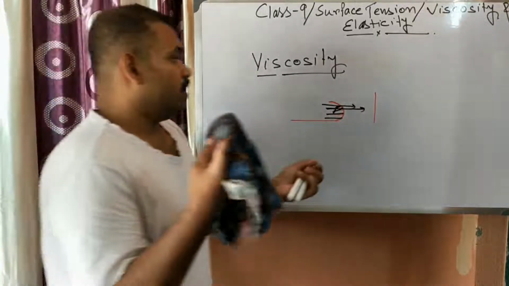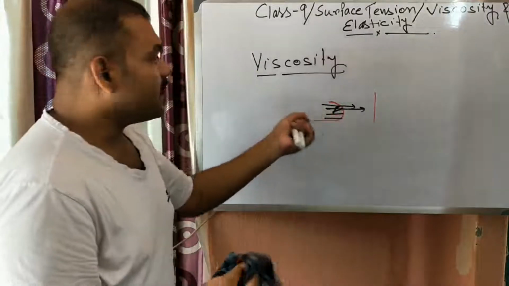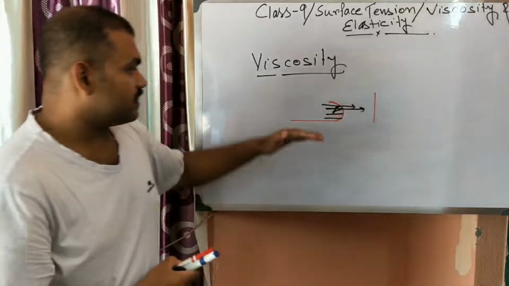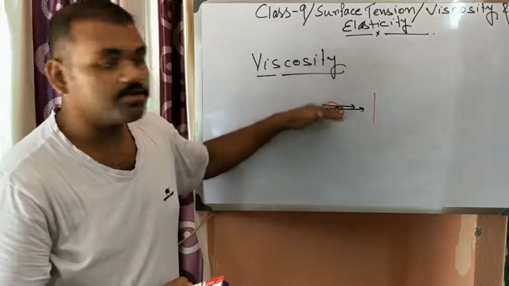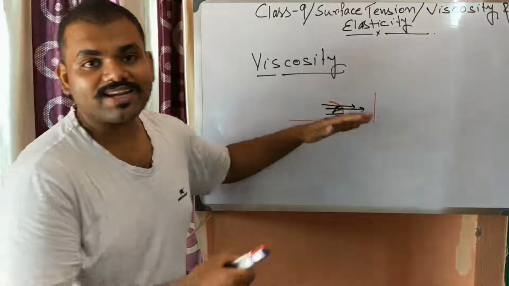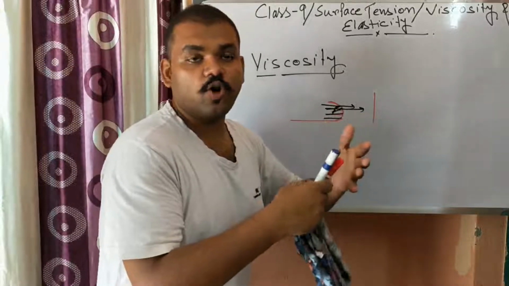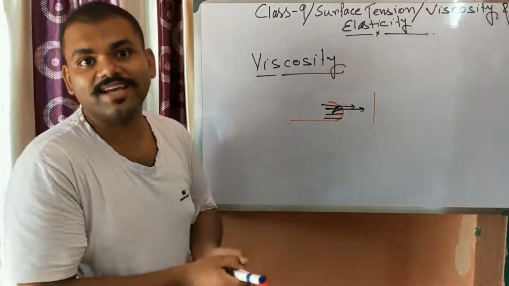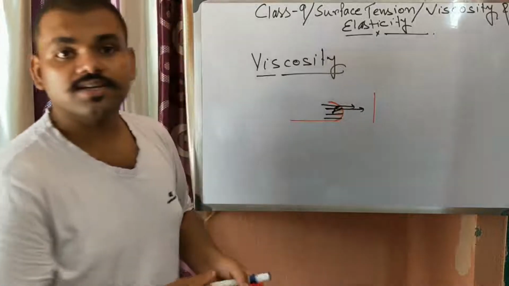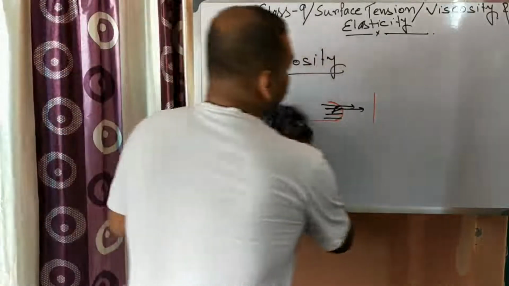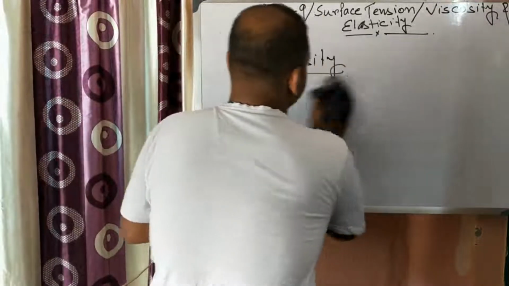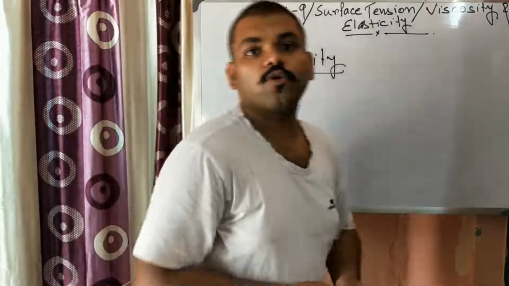So the property by virtue of which relative motion is created between the layers, or one layer tries to hold the other consecutive layer, is known as viscosity. Next, there are two kinds of flow of liquid.